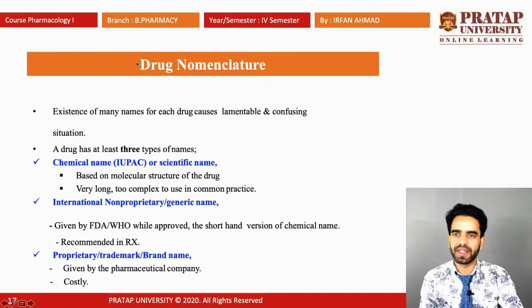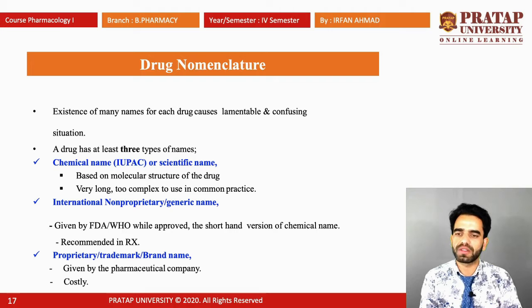Now one more thing is drug nomenclature, how we name the drugs. Any drug has three types of names. The first is the chemical name, also called the IUPAC or scientific name. IUPAC means the name derived from the International Union of Pure and Applied Chemistry, which gives a specific chemical name to a substance. The chemical name is based on the molecular structure of the drug. What is the molecular structure of the drug? That is called the chemical name.